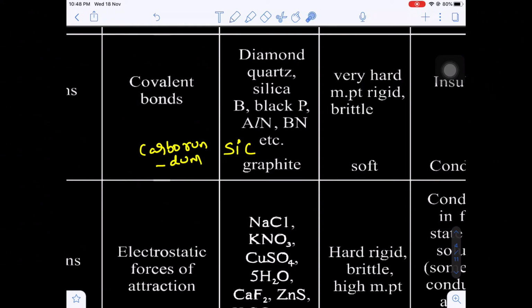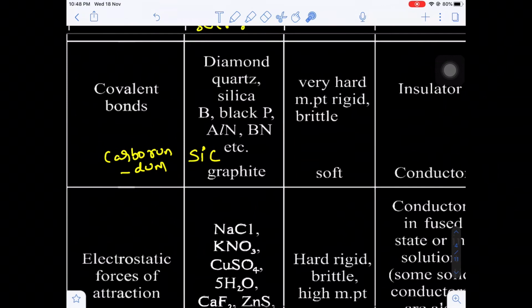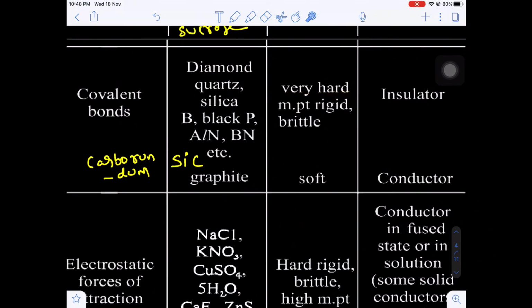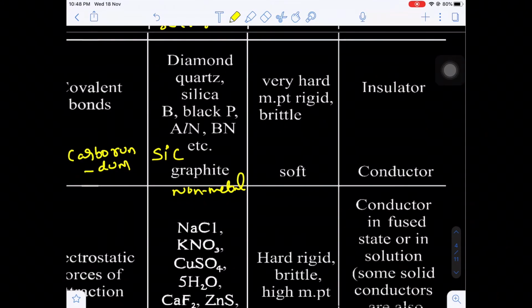And next, graphite. Okay, now next, they are very hard and have high melting point, and they are rigid but brittle. But here one exception is there: graphite is soft. Do you know graphite is a non-metal? Even though graphite is a non-metal, it is a good conductor of electricity due to the presence of free pi electrons. Graphite possesses easily movable free pi electrons. Yes or no? Do you know diamond is a bad conductor of electricity, whereas graphite is a good conductor of electricity.